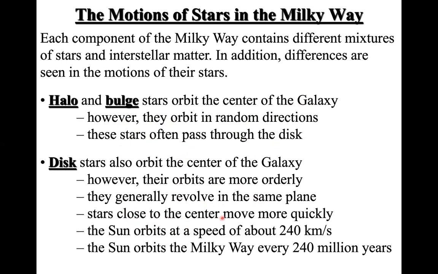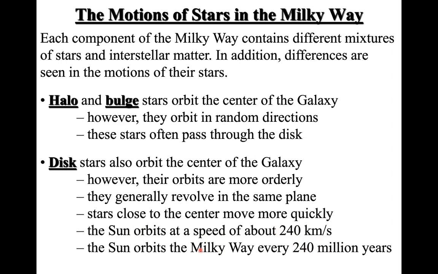Basically, stars close to the center of the galaxy move more quickly. The sun is actually in one of the spiral arms in the Milky Way galaxy. The sun is orbiting at a speed of 240 kilometers per second, and it orbits the Milky Way every 240 million years. So this is roughly the period.